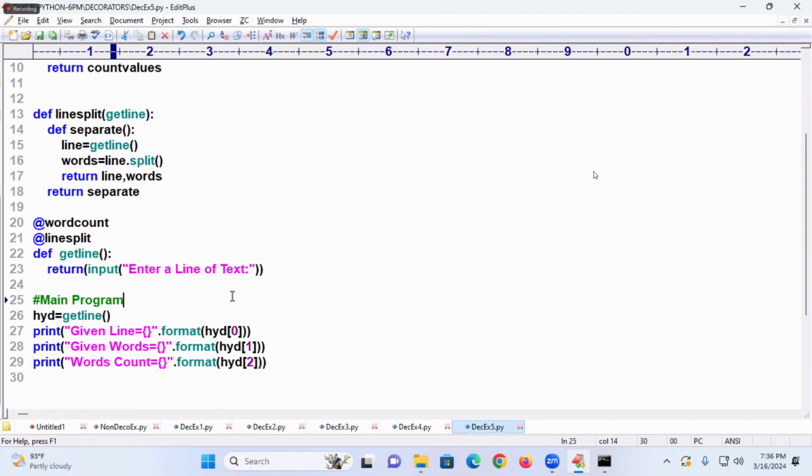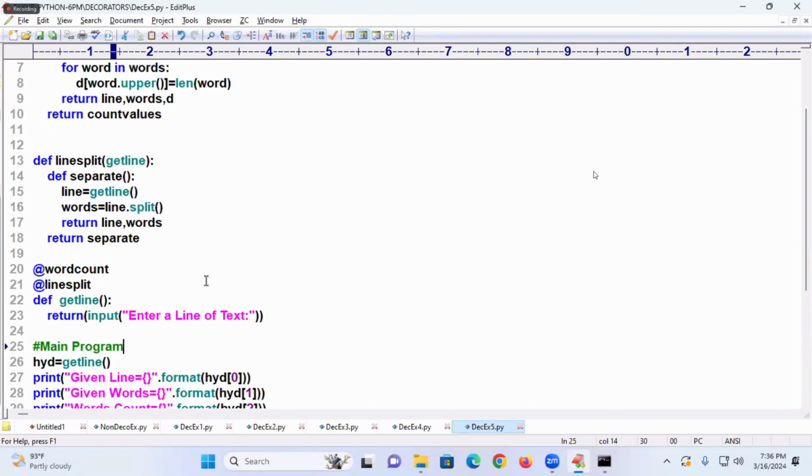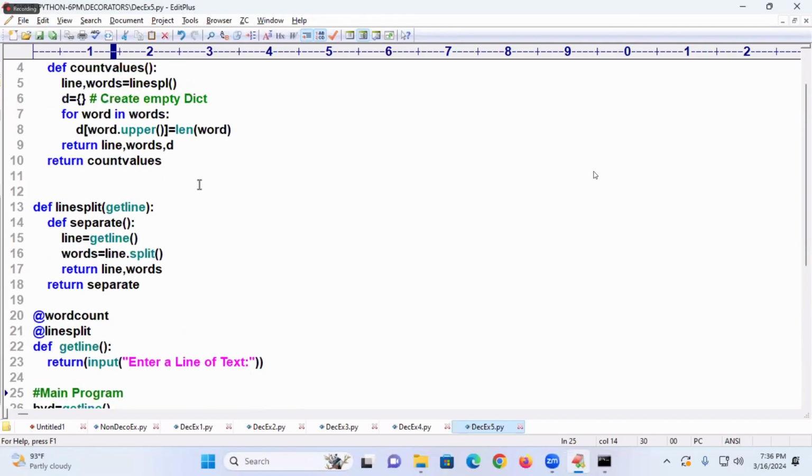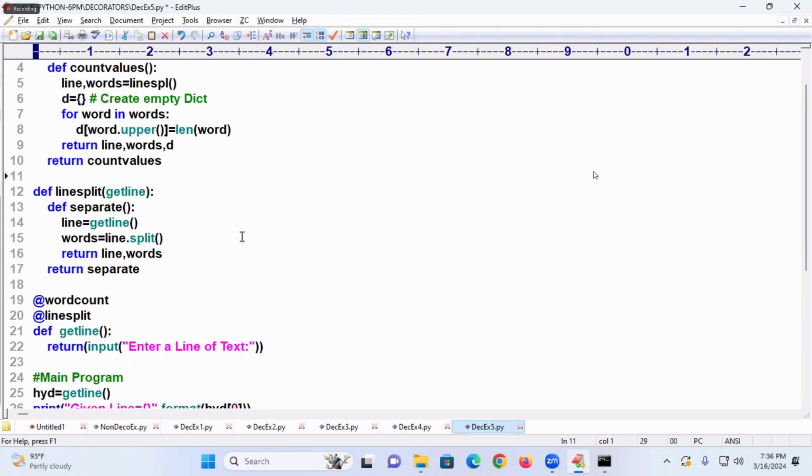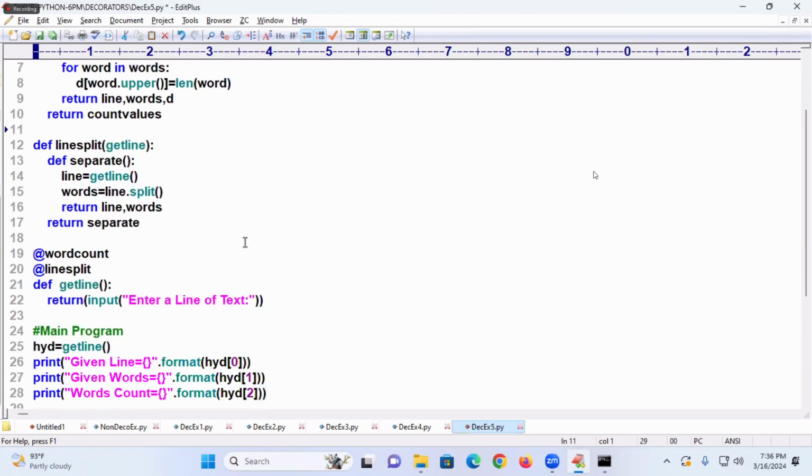So my question was, in line number 20 and 21 you defined the decorators, and you defined the related functions in line number 13 and above. So do we always have to define the functions above the decorators?